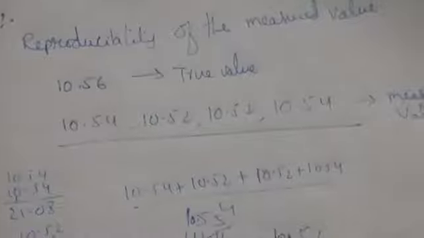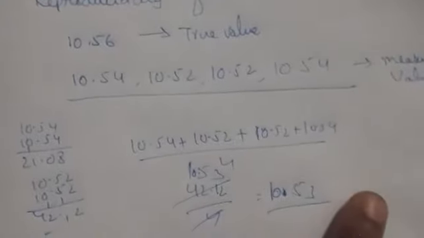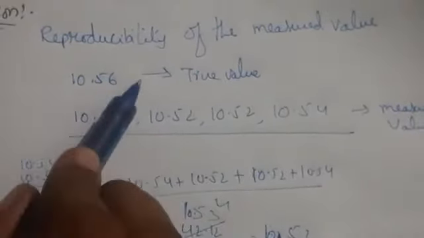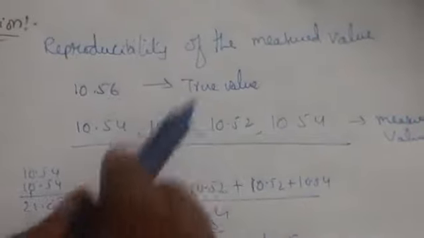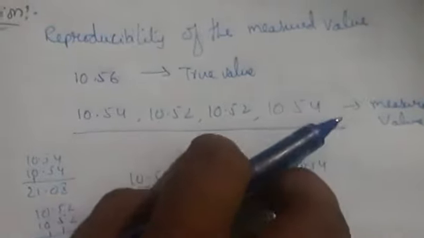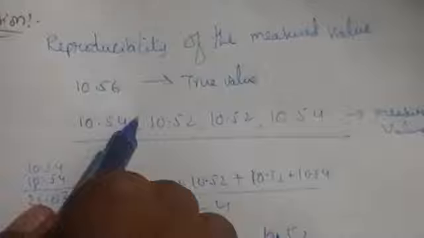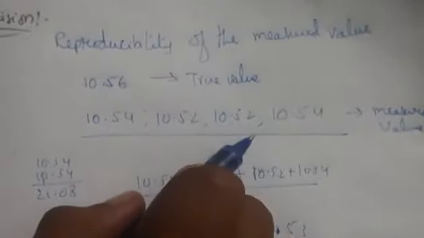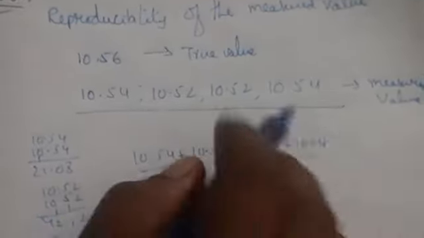So what does this mean? You are getting a value somewhat related, a similar value, the measured value. The measured values show reproducibility. Whenever you do the same titration, you are getting different values, right? When you do the titration one time, you get 10.54. If you do it again, you get 10.52. In volumetric analysis, we take the concurrent value. As you go on repeating the titration, you get different values. That one we call the measured value.